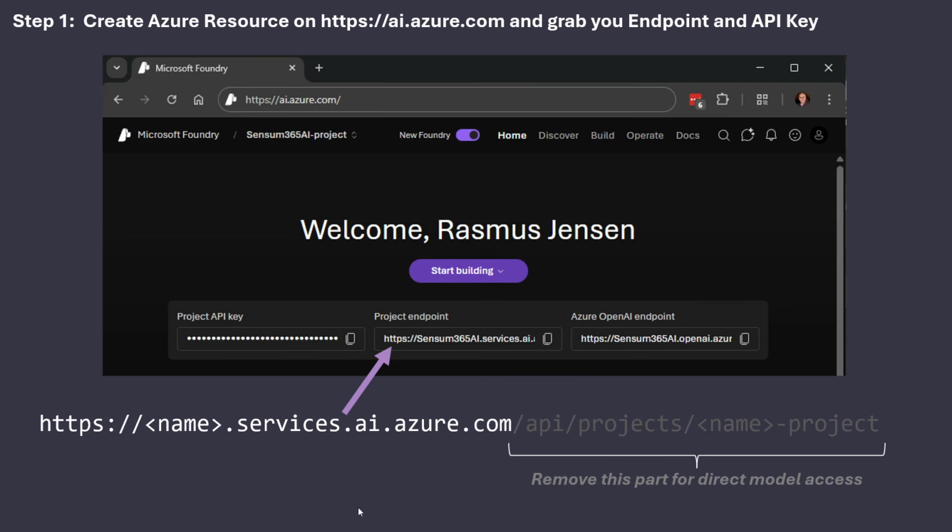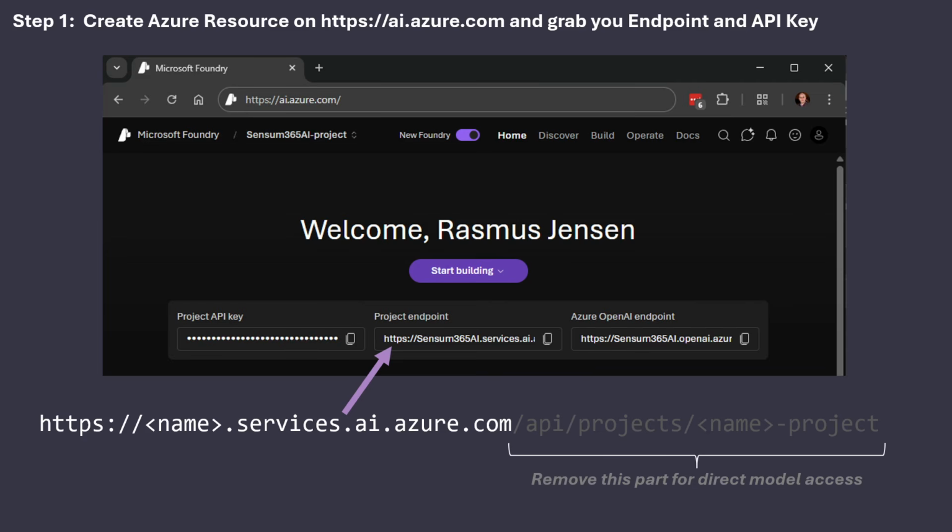And for the endpoint, there's a little thing you need to know: the endpoint looks like that, where it says /api/projects and then the name of your project. You actually need to remove this part in order to work with direct access to the model. This URL is for something called Microsoft Foundry, which we'll not be covering here, but that's a more end-to-end solution that Microsoft have.